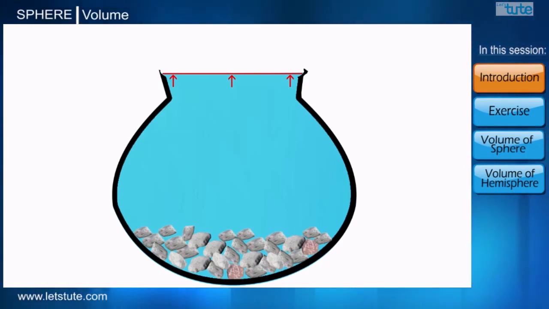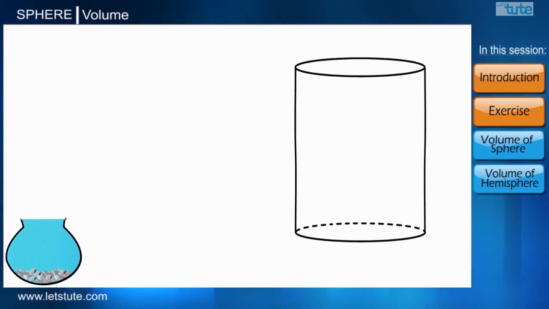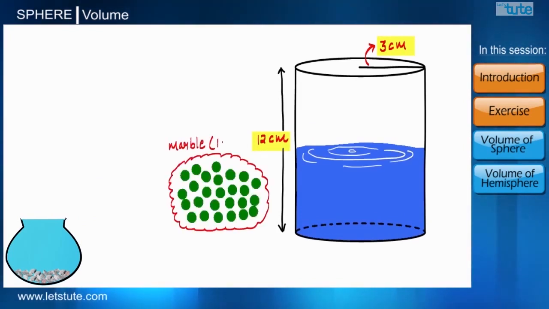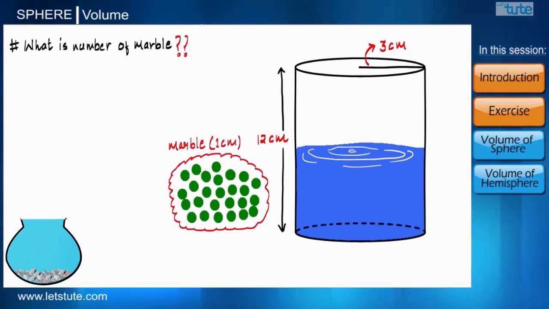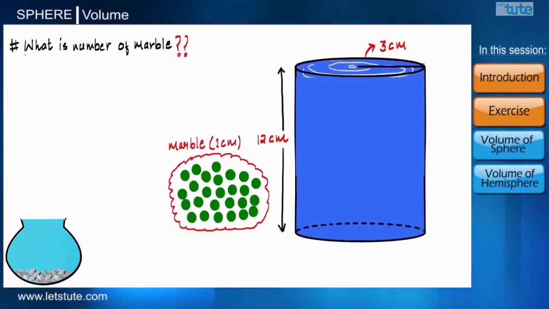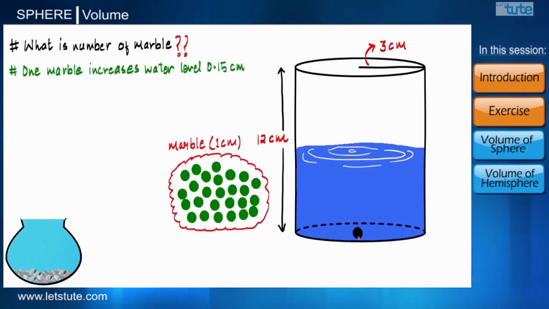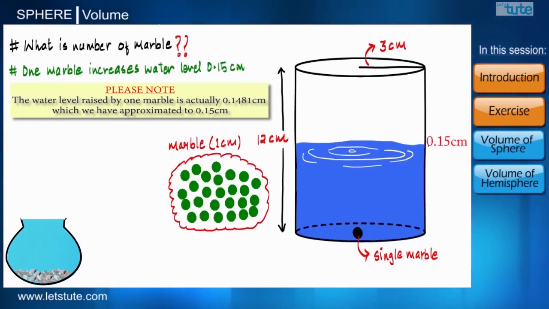So guys, let's try to play with this logic and suppose that if a similar type of exercise would have been given to us, like a cylindrical glass with radius 3 cm and height 12 cm is half filled with water, and some identical marbles of radius 1 cm are kept aside. So tell us the number of marbles that will be required to raise the water level to the height of 12 cm. For instance, if additional information is given that one marble increases the water level in the glass to a height of 0.15 cm.